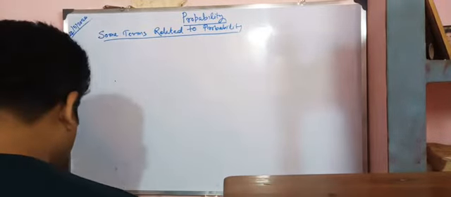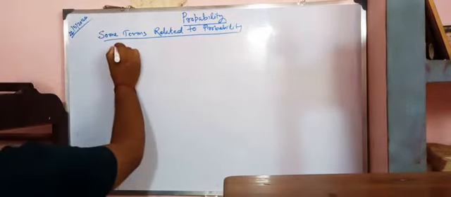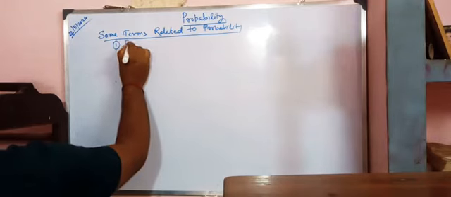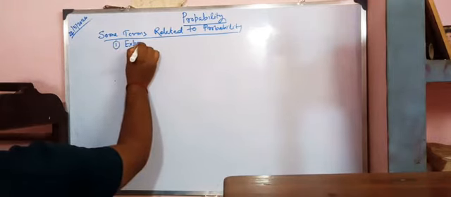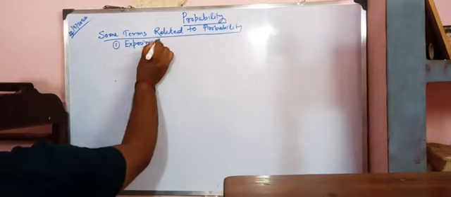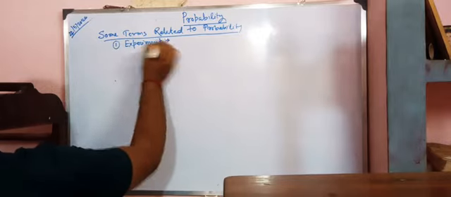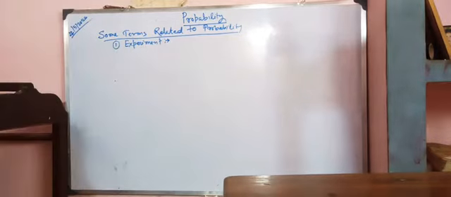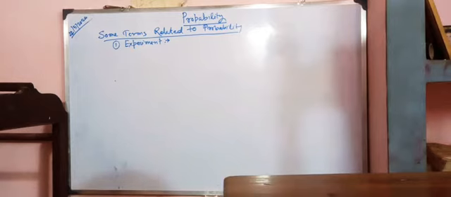From those terms, first is experiment. Okay, what is an experiment? An operation which can produce some well-defined outcomes. Well-defined outcomes, that is called an experiment. Okay.